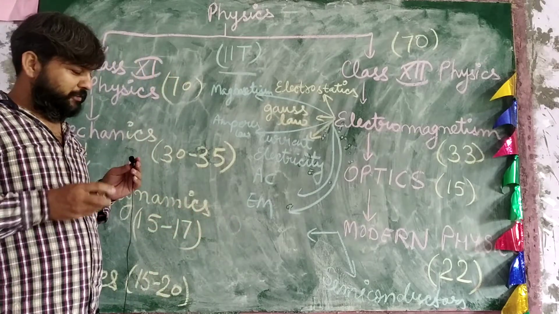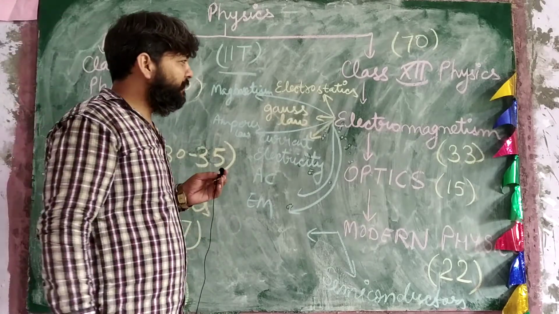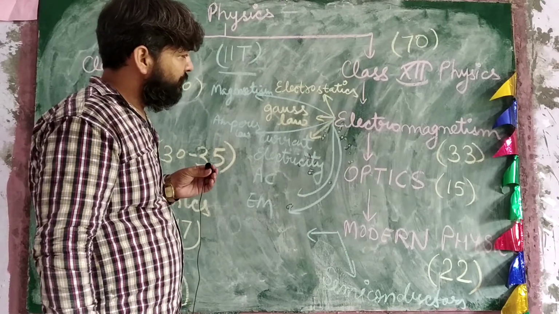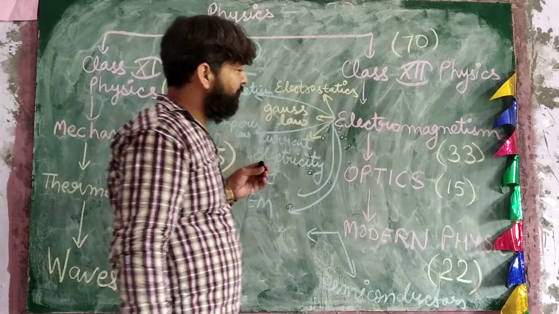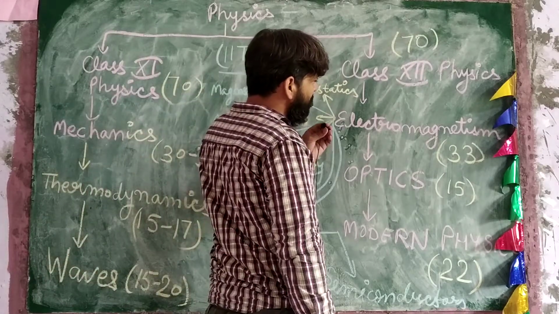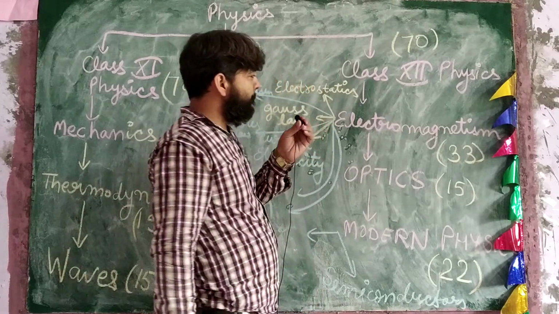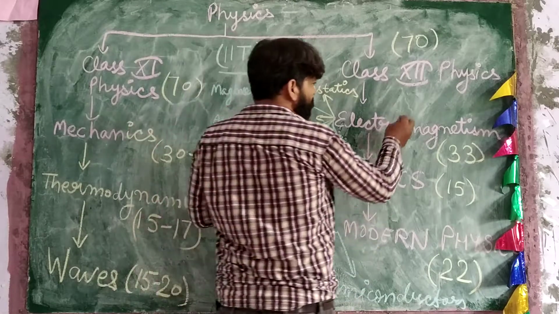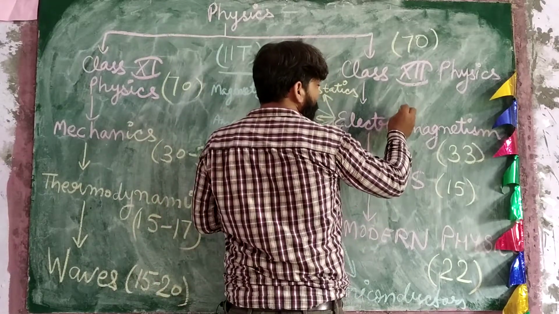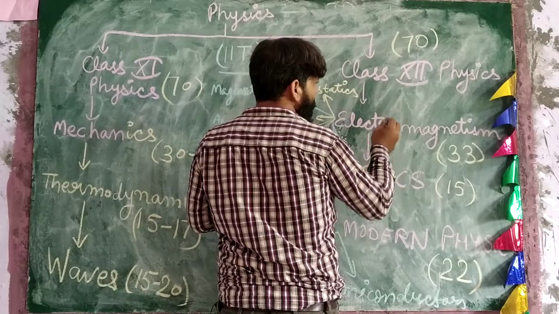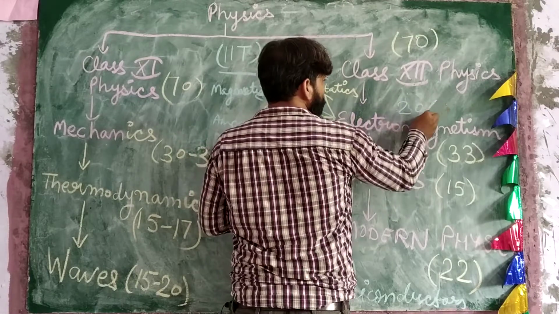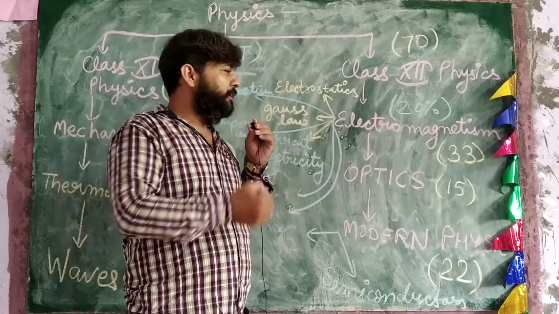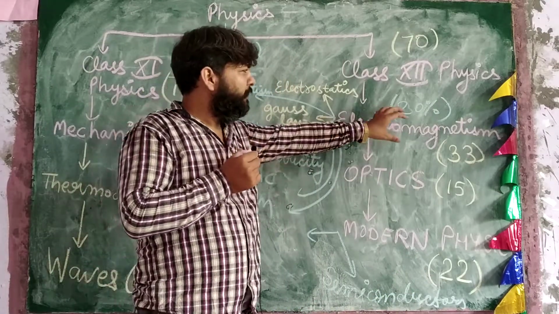So the distribution of marks can be such that around 18%, or we can say 20%, of the IIT exam will come from electromagnetism.